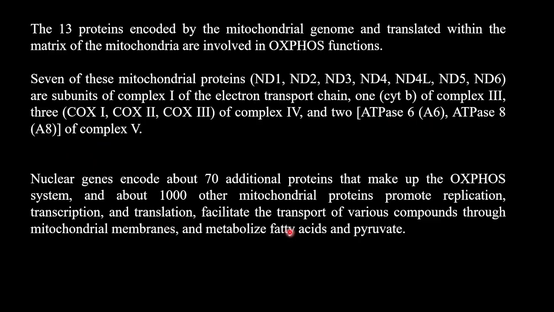Again, if you see here, for the conversion of this mitochondrial DNA to proteins, they need the nuclear proteins. And nuclear genes encode about 70 additional proteins that make up the OXPHOS system and about 1,000 other proteins that promote the replication, transcription, and translation of the mitochondrial genome. And that is why it is semi-autonomous. It is not completely independent.